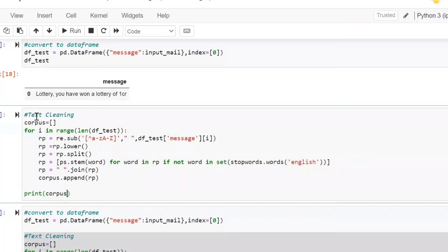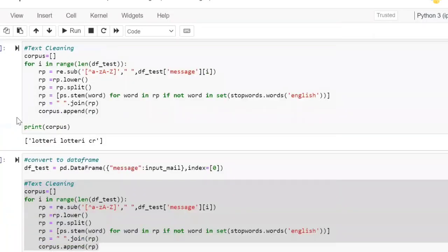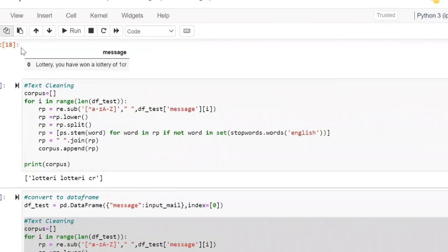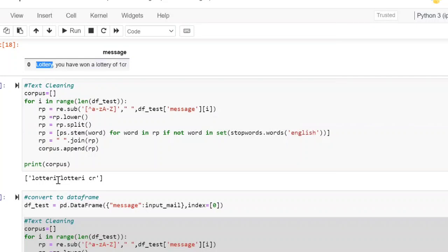Your corpus is nothing but the text after cleaning: lottery CR. This is the original data. After applying the cleaning, the comma and punctuation were removed. After stemming, lottery was stemmed. You, and, have belong to stop words, so they were removed.